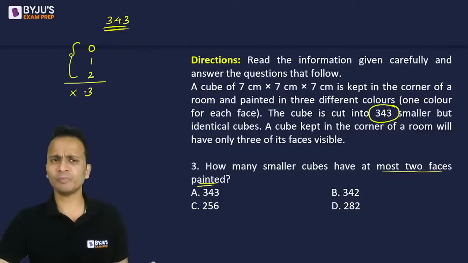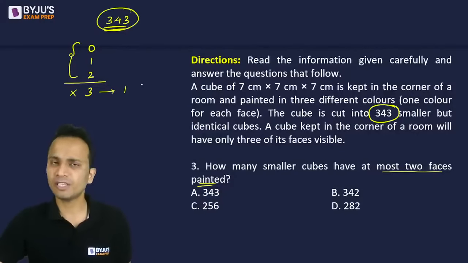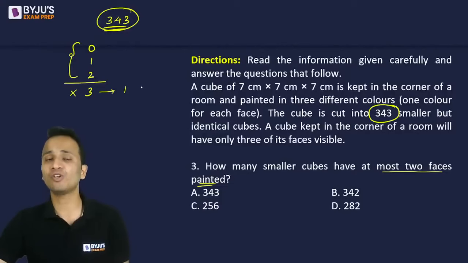अब हमने पिछले क्वेश्चन में देखा था नंबर ऑफ क्यूब्स हैविंग थ्री फेस पेंटेड, ऐसे कितने क्यूब्स हैं? There is only one cube. So there is only one cube out of 343 cubes which we will have to not consider, which we will have to remove.